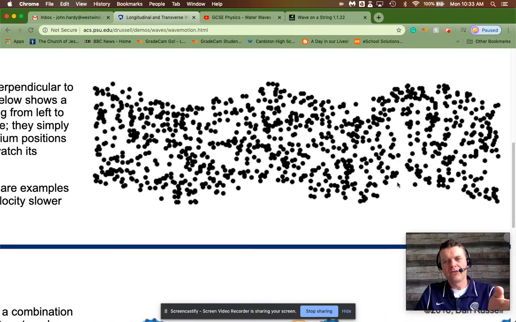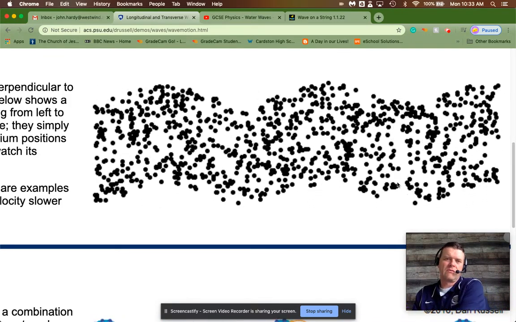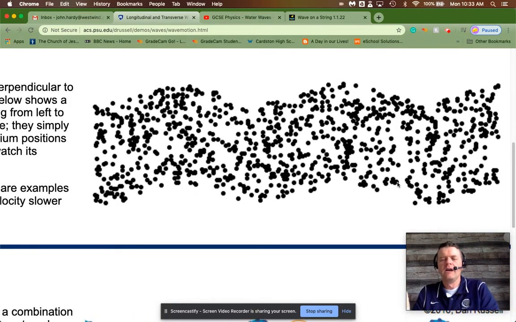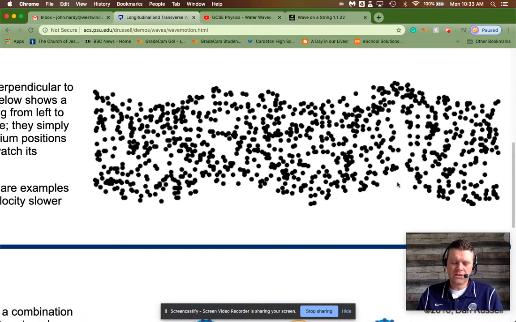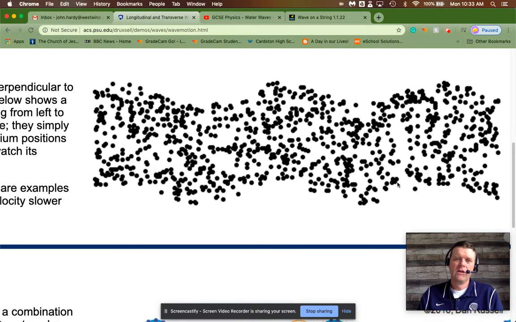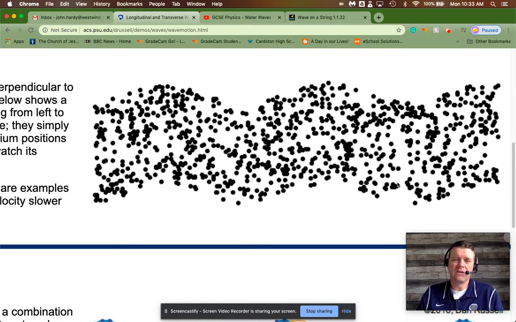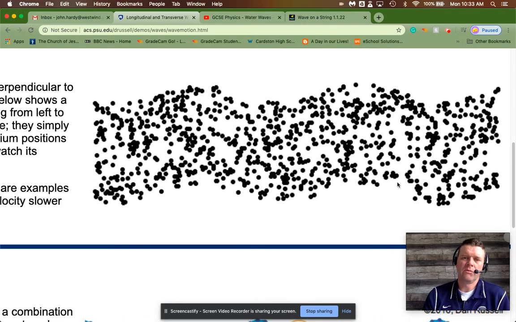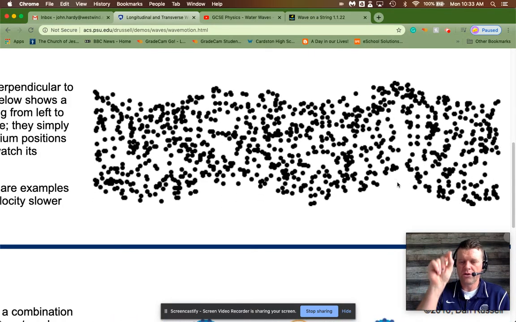If you look at the left side here, you can see that there's a wave moving from left to right, and you can follow it with your eye. So this is, again, a transverse wave, and really the only example of this that we study at length is a surface water wave, because most of the waves that we tend to come across are actually going to be longitudinal waves. But again, the medium here is not moving with the wave. The medium is just going up and down.